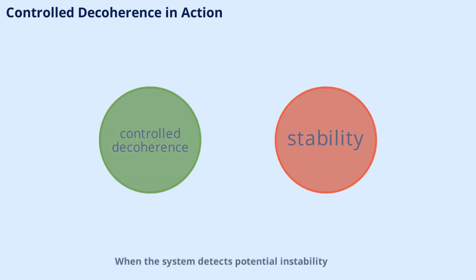When the system detects potential instability, it can introduce controlled decoherence to dampen oscillations and restore balance. This process is carefully managed to avoid disrupting the overall coherence of the craft. By using decoherence as a tool, the AEON-CASIMIR system can adapt to changing conditions and maintain optimal performance.